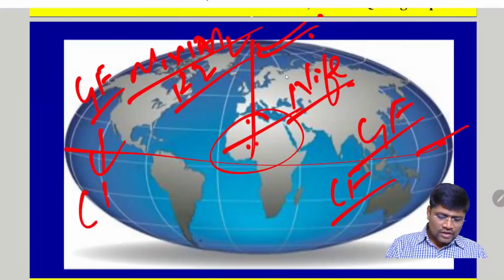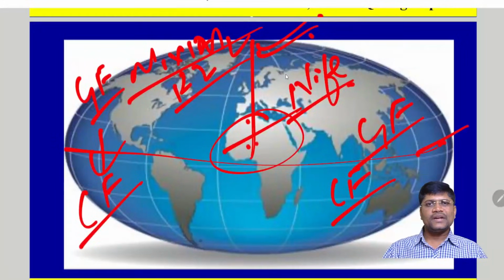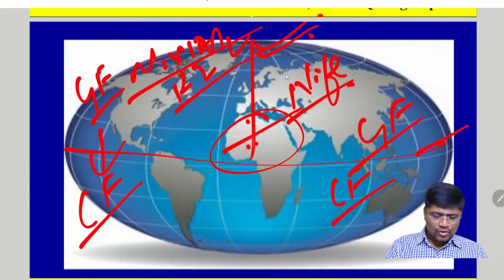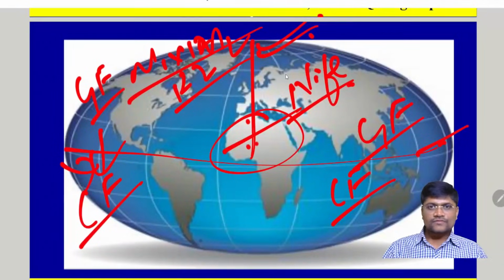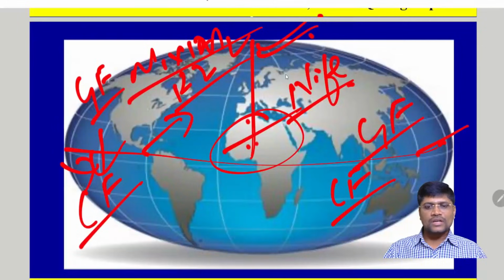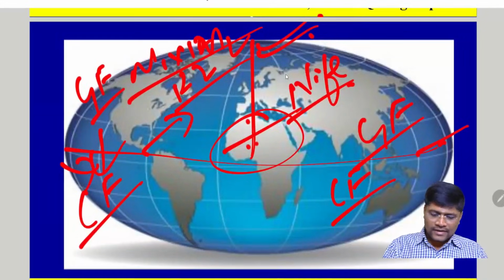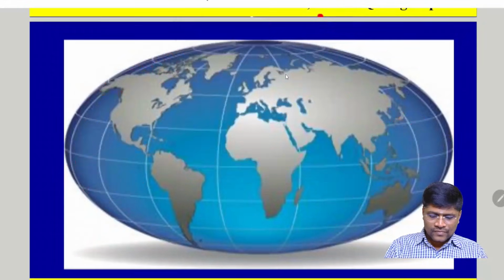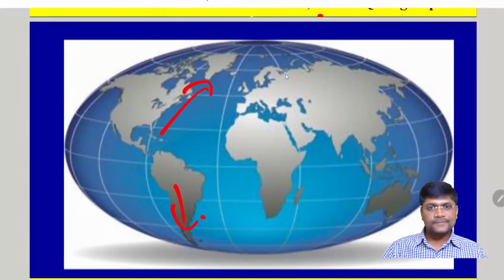Then comes the Coriolis force. What is this Coriolis force? It is the imaginary force created due to Earth rotation, as the Earth rotates from west to east. Because of this Earth rotation, an imaginary force is created, because of which objects in the northern hemisphere deflect towards the right side, and in the southern hemisphere, they deflect towards the left side.